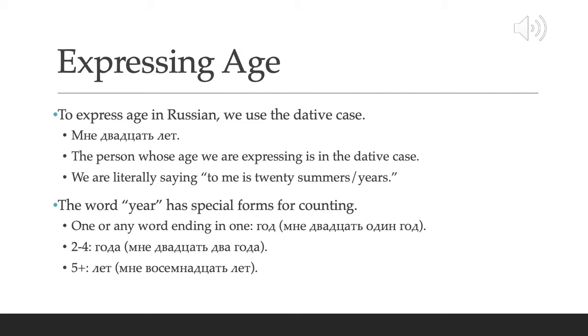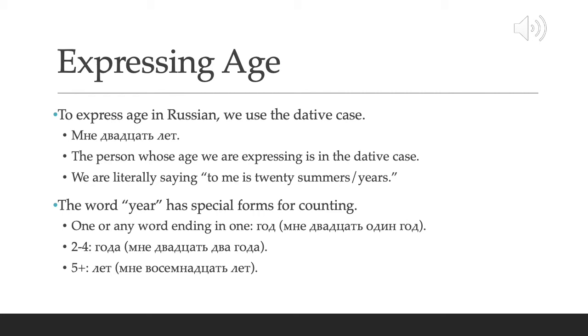For example, мне 21 год. I am 21. And then we use the genitive singular form года for 2 through 4. So мне 22 года. Literally, to me are 22 years.